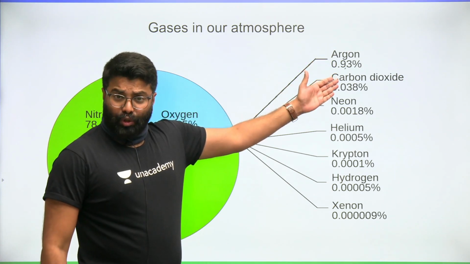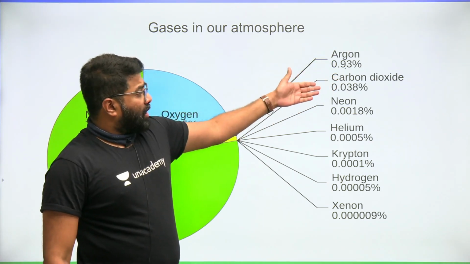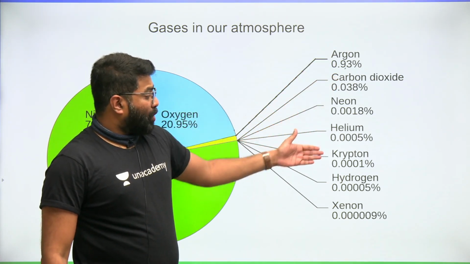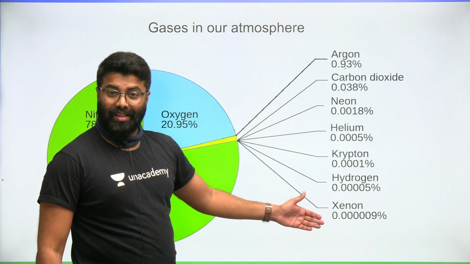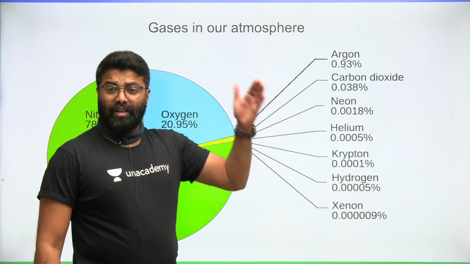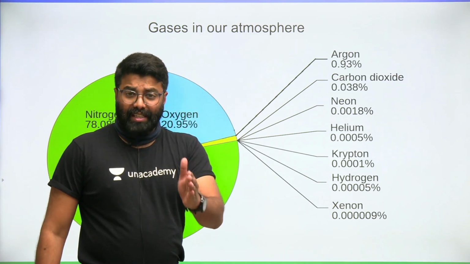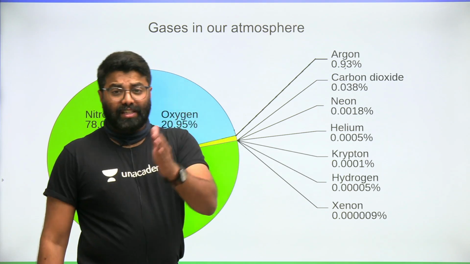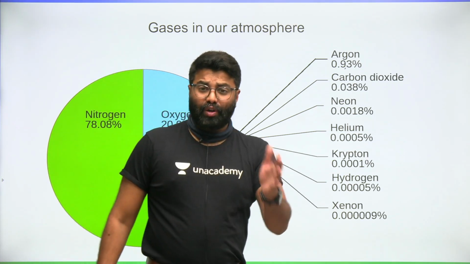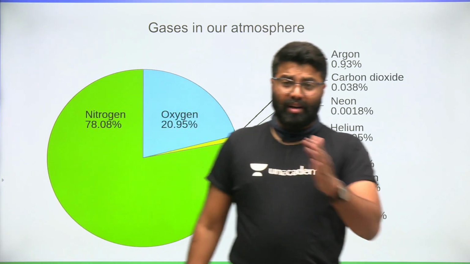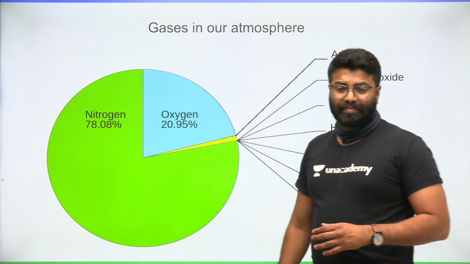These are regularly asked in the UPSC examination. After carbon dioxide, we have neon, helium, krypton, hydrogen, xenon. Okay. Apart from that, we have other gases, carbon monoxide, sulfur dioxide, nitrogen compounds, sulfur hexafluoride, perfluorocarbon, chlorofluorocarbon, hydrofluorocarbons, etc.